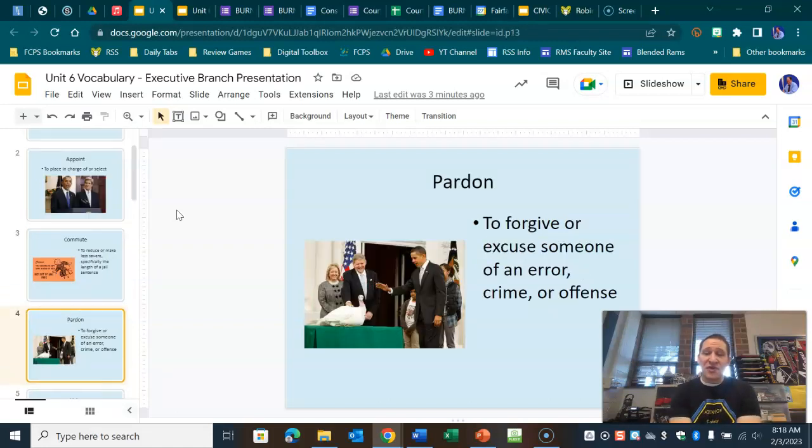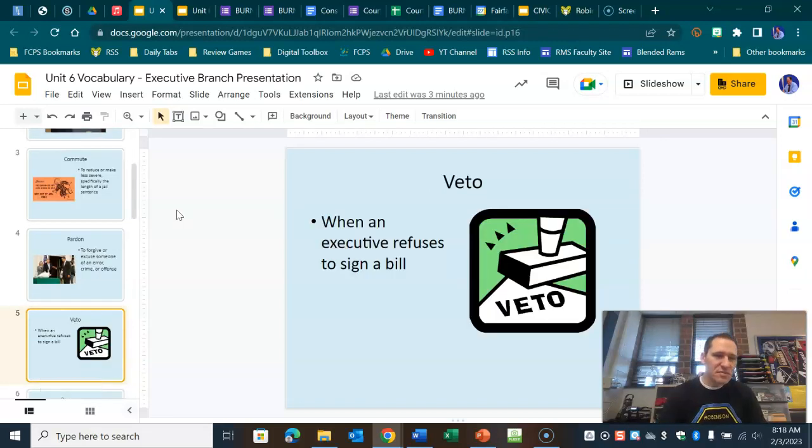Pardon is a complete forgiveness, excusing someone of a crime. It kind of gets wiped off their records. The most famous pardon, of course, being Gerald Ford's pardon of Richard Nixon when he resigned as the president. You can see President Obama in this picture pardoning a turkey. It's a tradition on Thanksgiving.